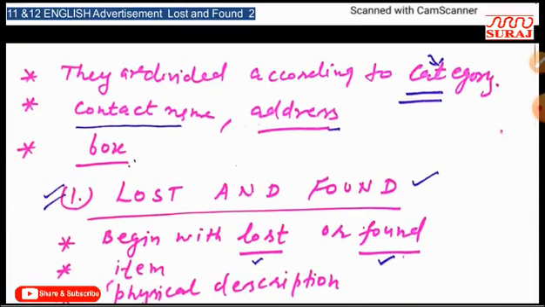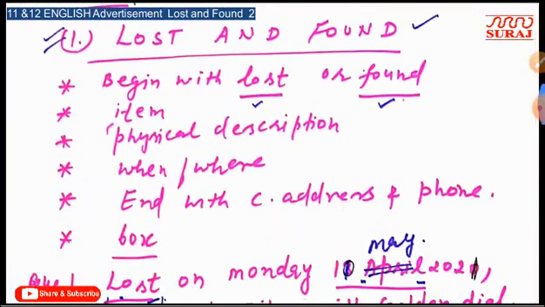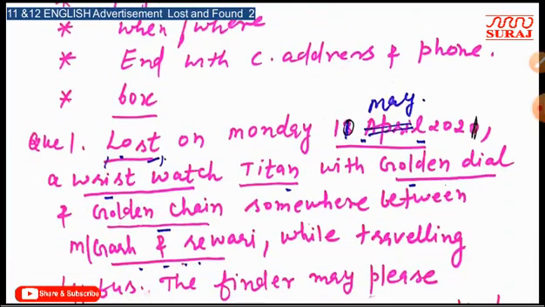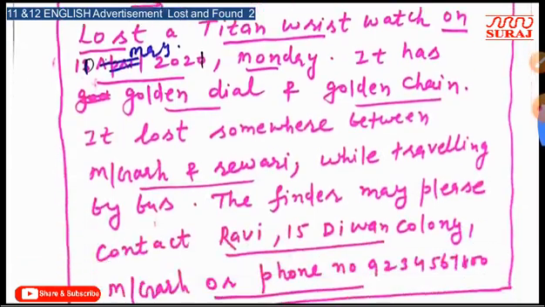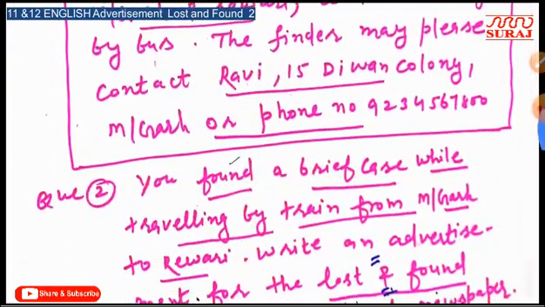And these are some relevant features of advertisement writing. This is the first category, lost and found. If you lost anything, you should start your content with lost. If you found anything, you should start your content with the word found, and after that these are relevant information. These are relevant characteristics about the lost and found category. This was the first example which I told you in my last video. Okay, this is the answer of that question.